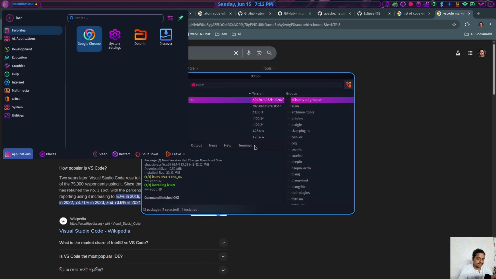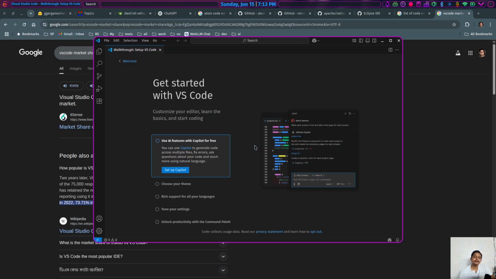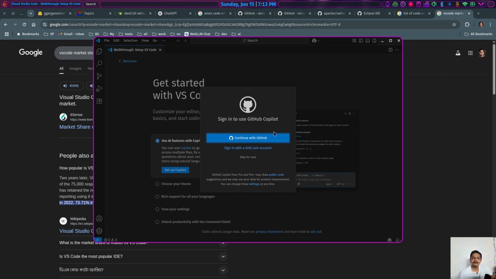Yes, code is installed. See, this is called Visual Studio Code. This comes along with Copilot and some other tools. I forgot those other tools, but Copilot is the main one. You can set up Copilot from here. You can link your GitHub profile from here, and you can use Copilot within this text editor. This is the main selling point, and as Microsoft is distributing this piece of software, the majority of people are using this piece of software only.